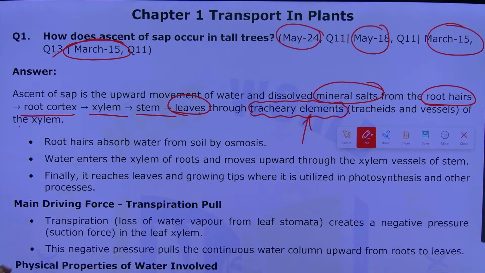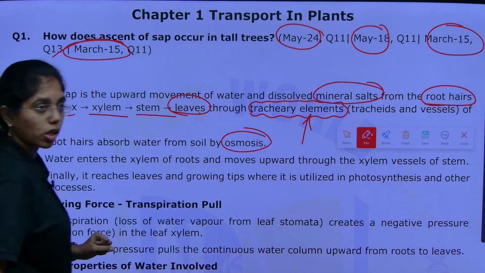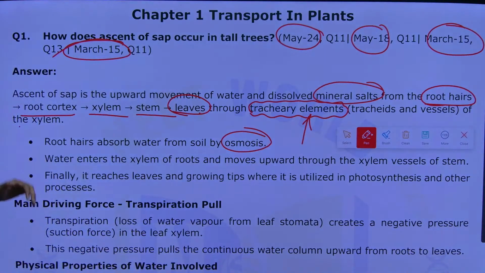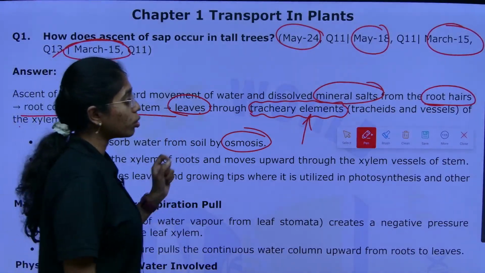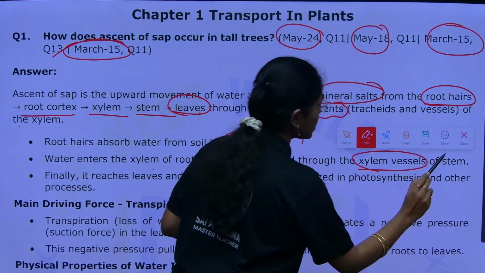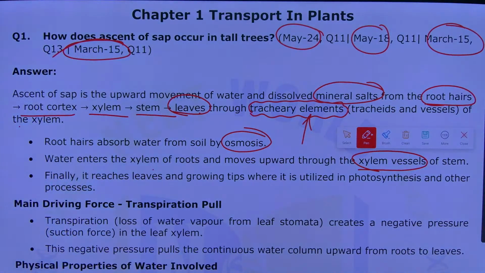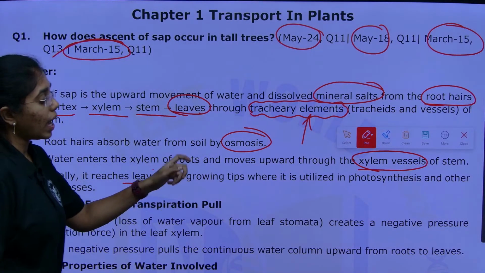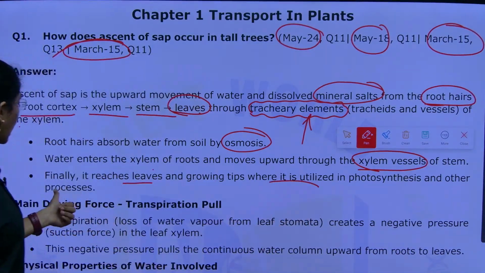So, the root hairs will absorb water from soil by the process of osmosis, and second, water will enter into the xylem of the roots and this will move upwards through what? Xylem vessels of the stem. Okay, this will move upwards through xylem vessels of the stem. Next, finally it reaches the leaves and growing tips, where it is utilized in photosynthesis and other processes.